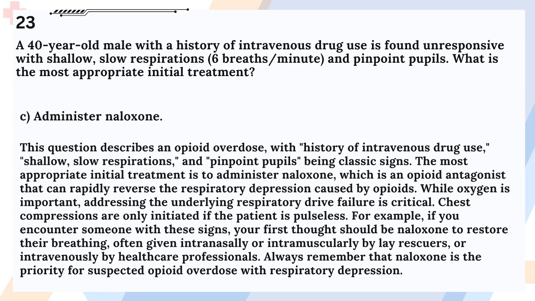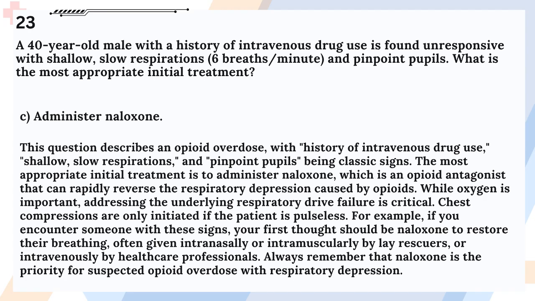Answer: C. Administer naloxone. This question describes an opioid overdose, with history of intravenous drug use, shallow, slow respirations, and pinpoint pupils being classic signs. The most appropriate initial treatment is to administer naloxone, which is an opioid antagonist that can rapidly reverse the respiratory depression caused by opioids. While oxygen is important, addressing the underlying respiratory drive failure is critical. Chest compressions are only initiated if the patient is pulseless.